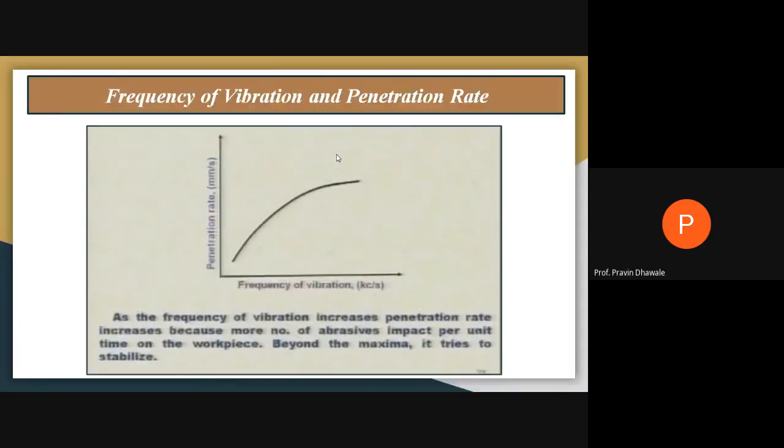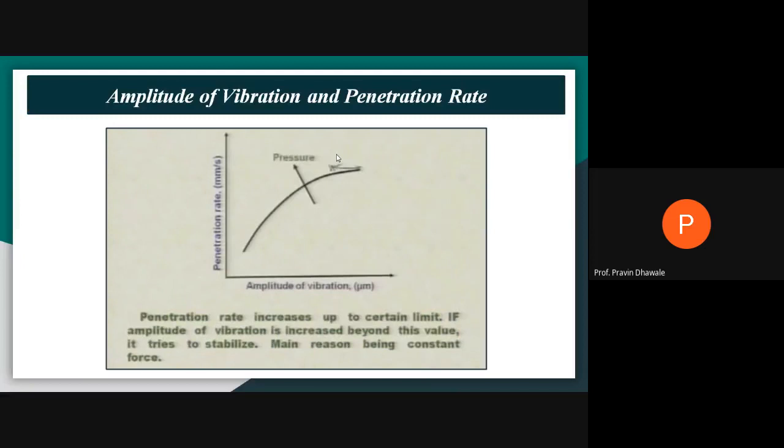Now second, that is the frequency of vibration and its effect. Last time we studied the amplitude. Now, the frequency of vibration and its effect on penetration rate. It goes on linearly proportional, as you can see in this diagram. As the frequency of vibration increases, the penetration rate also increases, because more abrasive particles impact the workpiece per unit time. Beyond the maximum, it tries to stabilize.